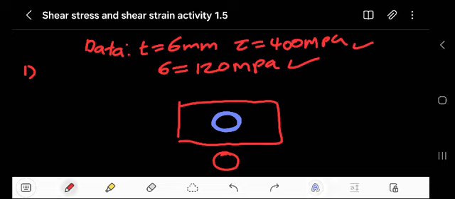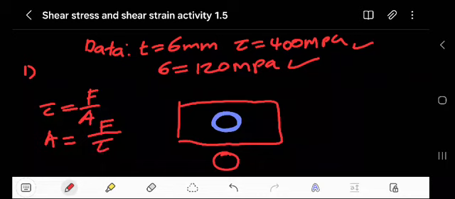As we know, we've been given a shear stress. What is the shear stress? According to you, it is force over area. However, we want the diameter, and we can get the diameter from the area. So if I make area the subject of the formula, I will have force divided by shear stress, right? So I have the shear stress like this.